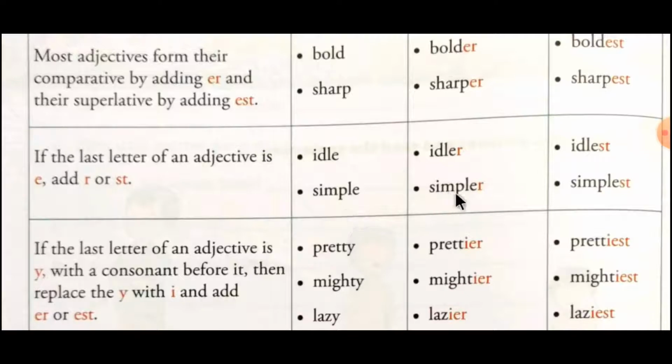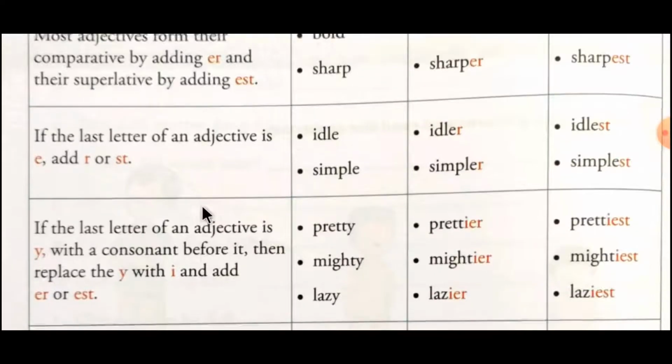Simple becomes simpler and simplest. Understood? The first column is for positive degree, the second column is for comparative degree and the third column is for superlative degree. So the second rule is very simple. If the last letter of the adjective is E, just add R and ST for comparative and superlative degree respectively.